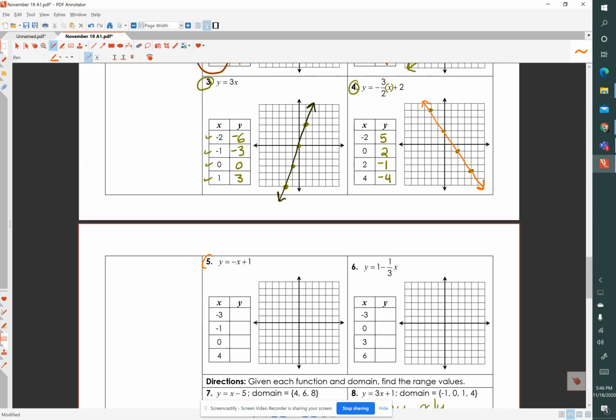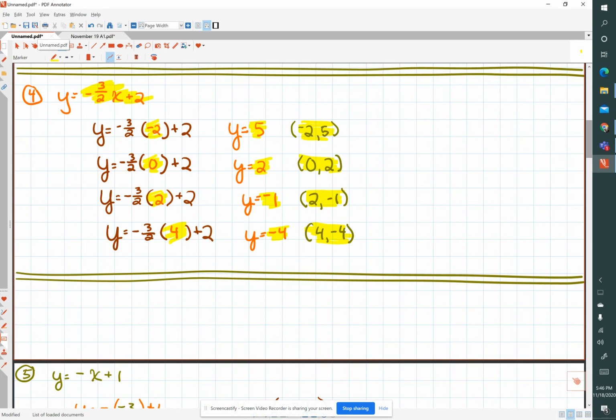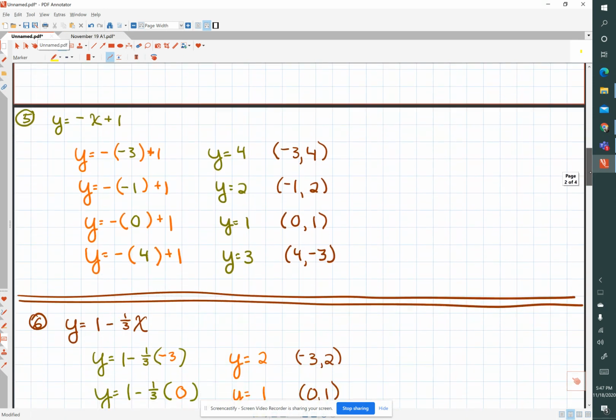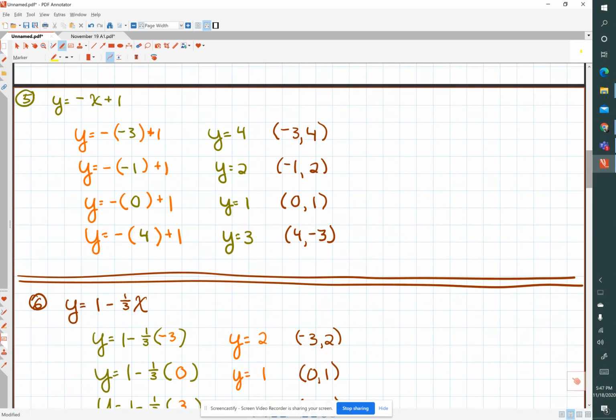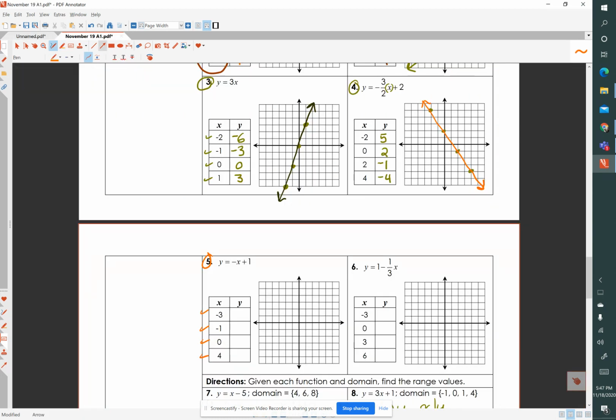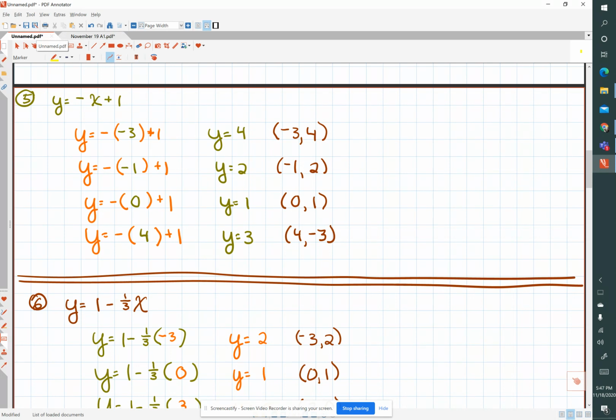Here, number 5, we have the graph of y equals negative x plus 1, and we are given the domain of negative 3, negative 1, 0, and 4. So let's evaluate those. So y equals negative x plus 1. Okay, negative x plus 1, here we are.